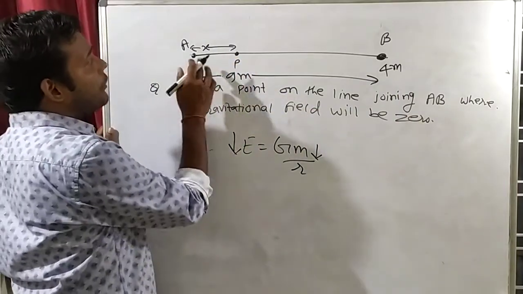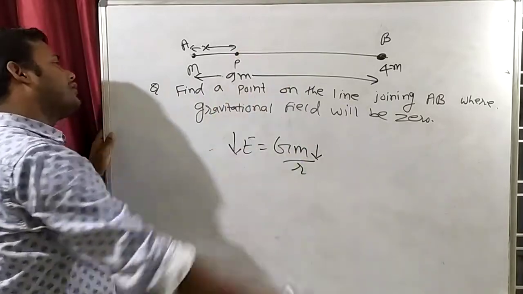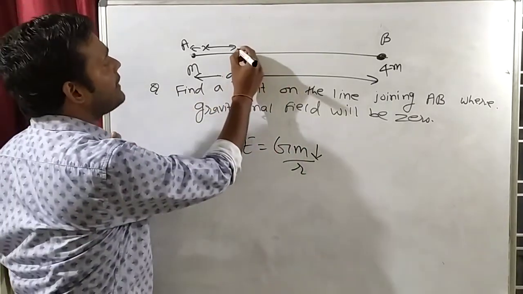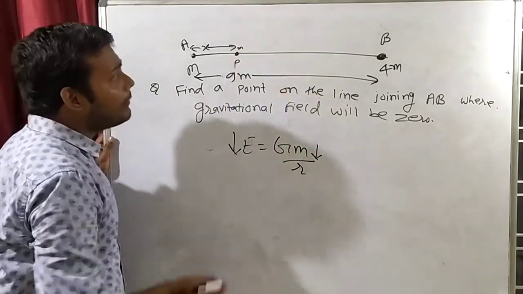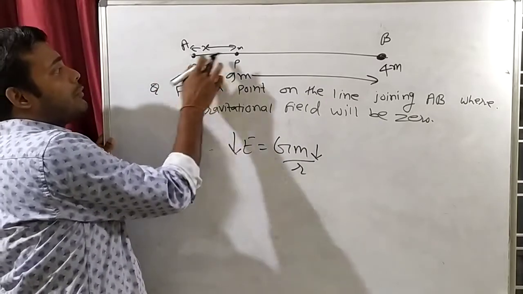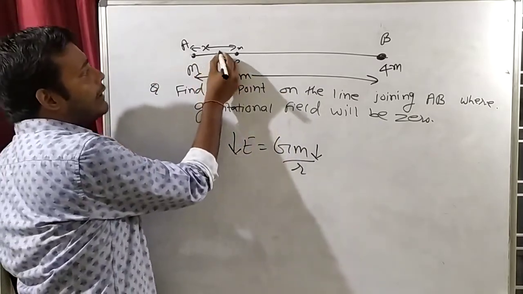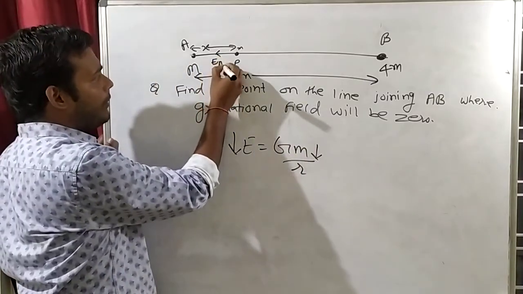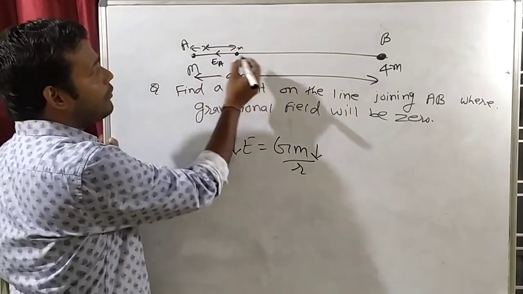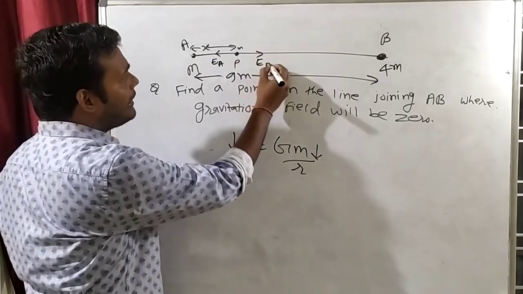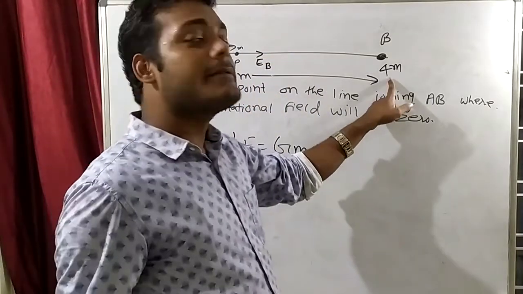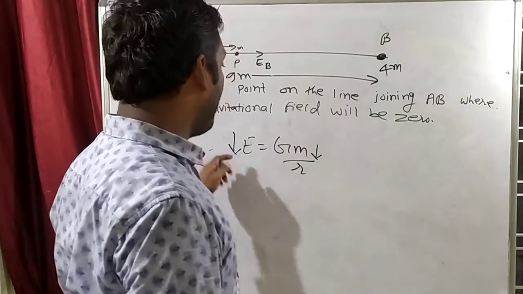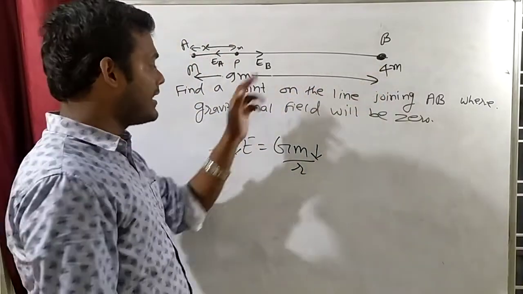So what will be the direction of EA? Tell me, what will be the direction of EA at point P? We will place a test mass, a small m. This mass will pull the test mass in this direction, right? So the gravitational force direction will be this, and the gravitational field direction will be this. So EA will be this. What will be the direction of EB? EB will be this. This mass is more, so the field will also be more. That's why I will increase the distance.